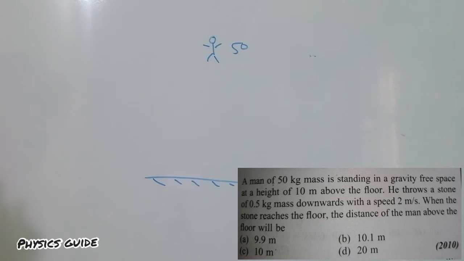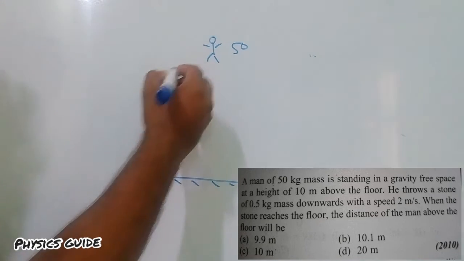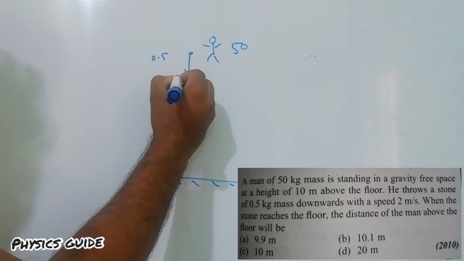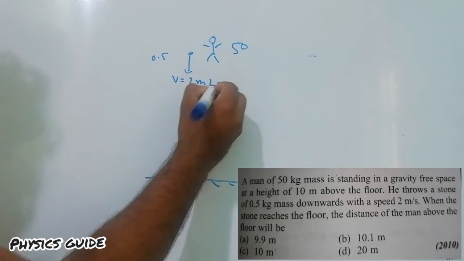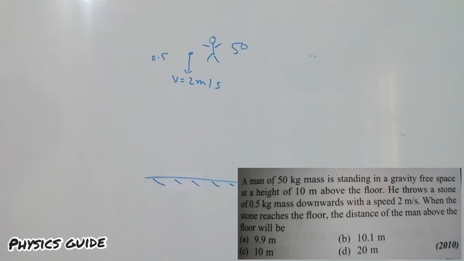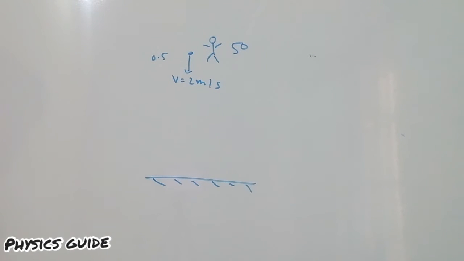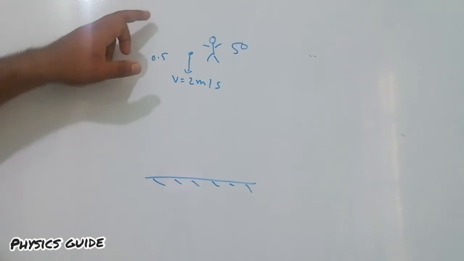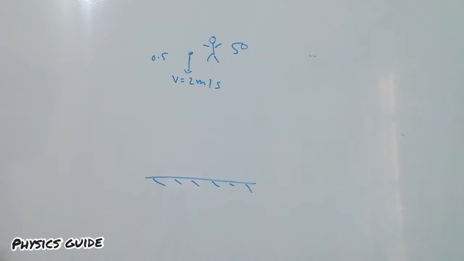He throws a stone of 0.5 kg mass downward with a speed of 2 meter per second. When the stone reaches the floor, the distance of the man above the floor will be? So when the stone reaches the floor, we have to calculate the distance of the man from the floor.